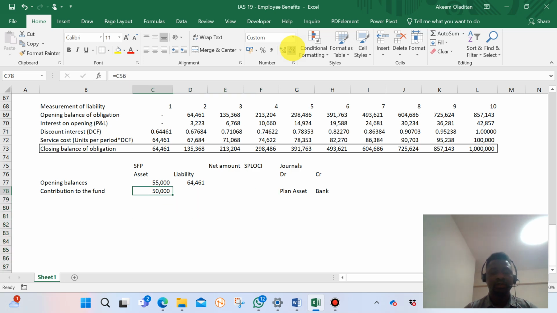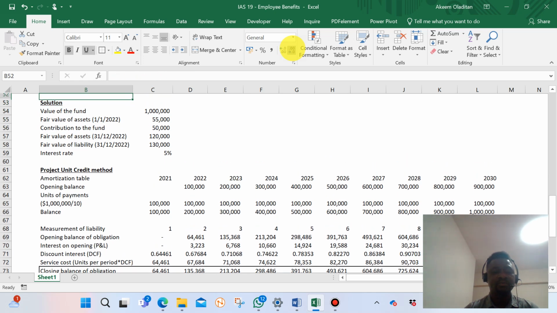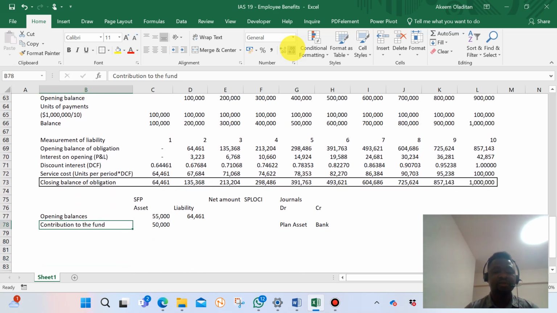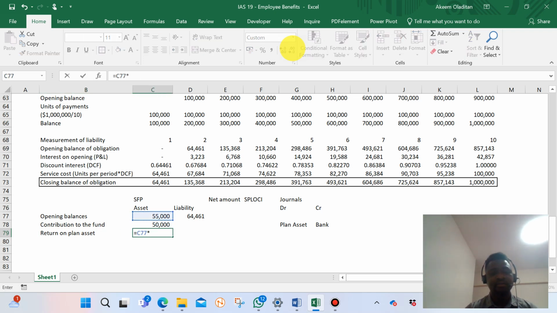The next thing we need to look at is the fair value, that's okay. Now interest: the return on plan assets. You have invested plan assets of 55,000 times 5%.